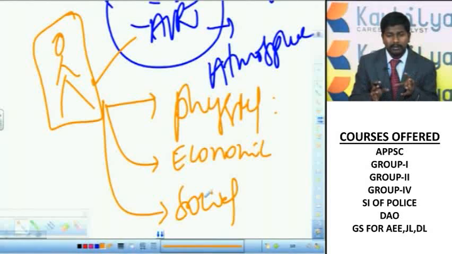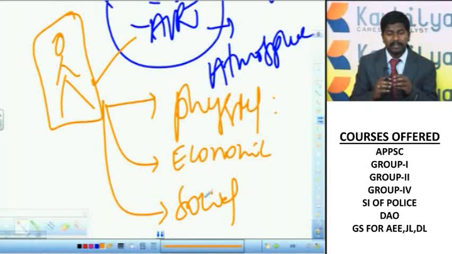So the subject geography is earth concentric, which mainly deals with the physical components of this earth planet which facilitate the existence and survival of man on the earth's surface. Then what are the economic conditions which facilitate the healthy growth of human beings and other organisms. Then what are the social conditions or demographic attributes of the population on this planet earth or in different countries of the world. So that is in brief the subject of geography, right?